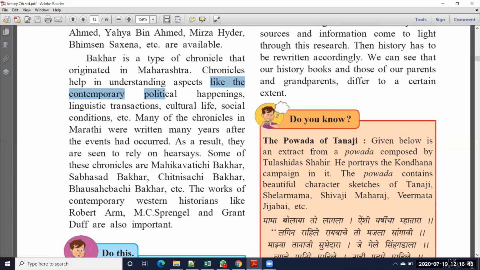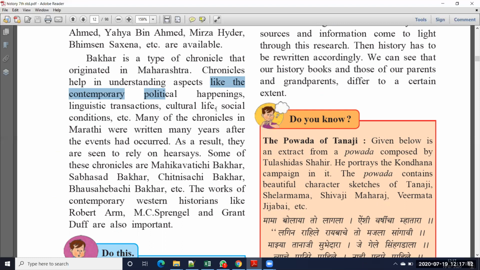That means linguistic means languages. At that time which type of languages were used? Suppose Sanskrit language was used, but from Sanskrit how it was translated into Marathi language, or how it was translated into Hindi language. So that information, what the cultural life was, that means festivals, which type of festivals they celebrated, which type of customs they followed. So all these things are written in those books.